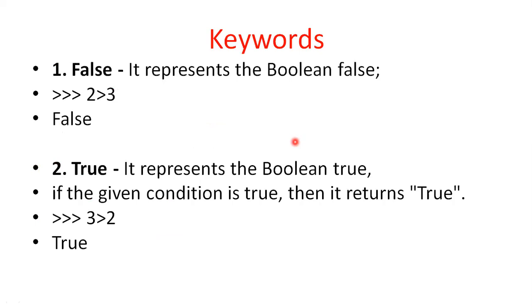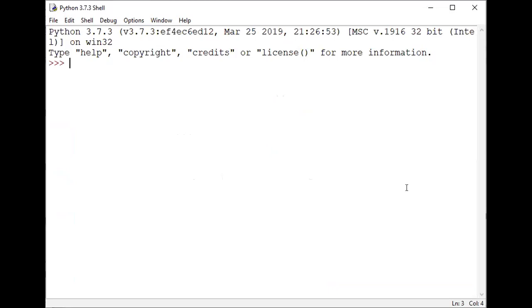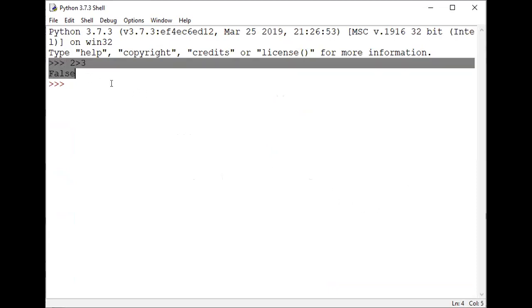For example, the first important keyword here is False. False is a keyword. How can we represent a false statement? It represents a Boolean false, true or false. For example, if you go to the programming part, 2 greater than 3 is either true or false. 2 greater than 3 is always a false statement. Here the result indicates the false value.